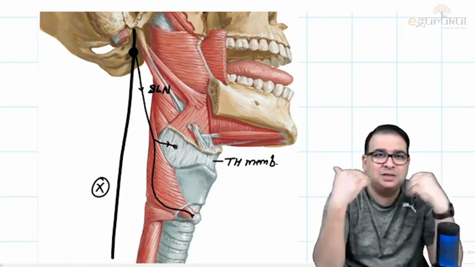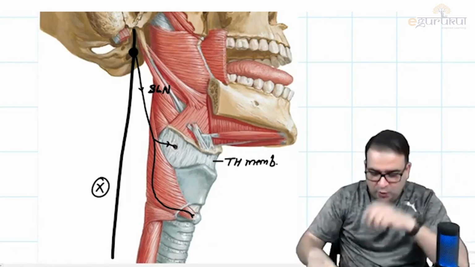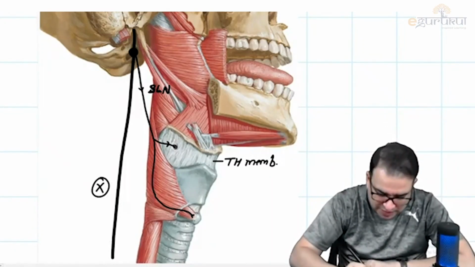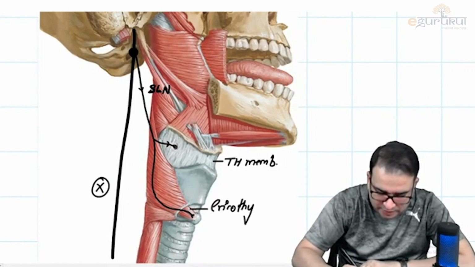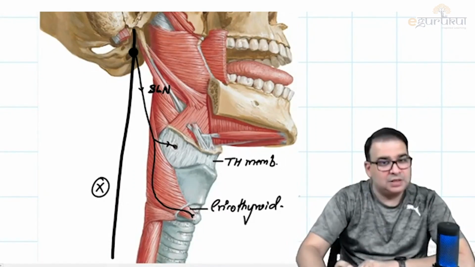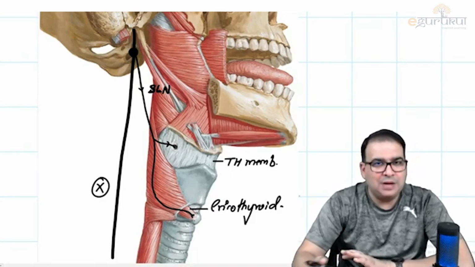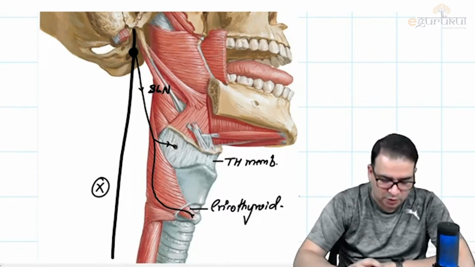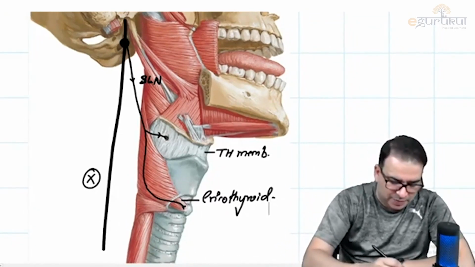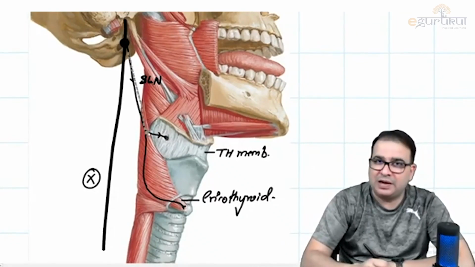This is one muscle of larynx which is outside. Otherwise, muscles of larynx are inside the larynx. And what is this muscle of larynx called? It is between the cricoid cartilage and thyroid cartilage. So this muscle is called cricothyroid. So cricothyroid is the only muscle of larynx which is supplied by this nerve. So what will you name them? This nerve, because it is coming from above, we call it the superior laryngeal nerve.